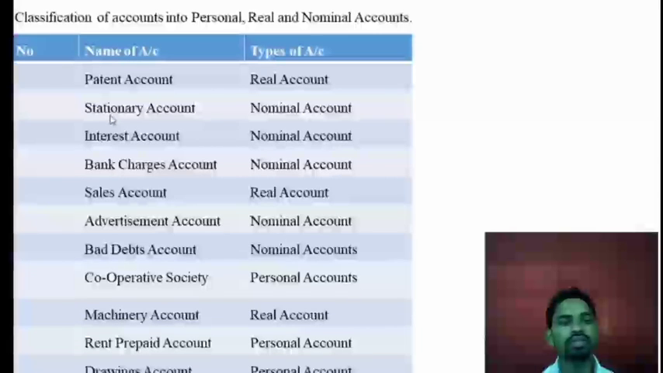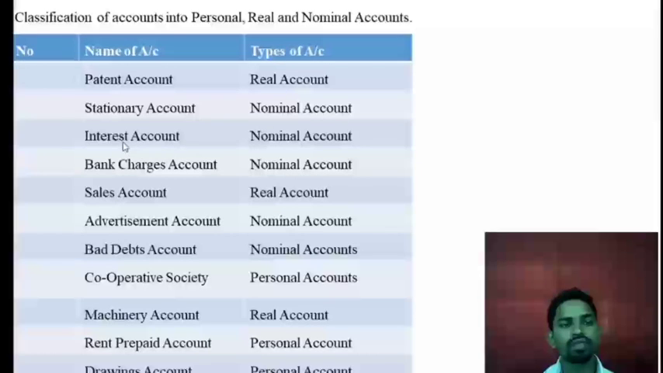Okay, next one is the stationery account. This stationery account is a nominal account. How is it nominal? Stationery account means these are expenses for the business. In the office, whatever stationery is required, like files, pins, stapler, pencil, pen, it will come under stationery for the office staff. The business incurs expenses, so it is related to expenses, that's why it is a nominal account. And you know the nominal account is related to expenses, losses, as well as income and gains.